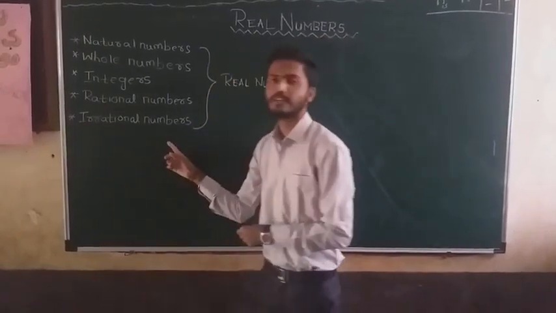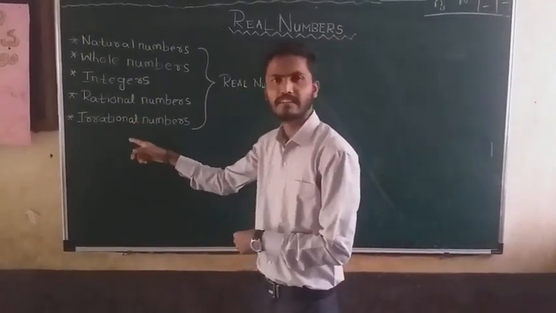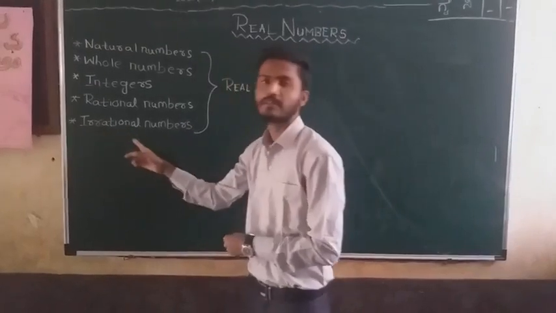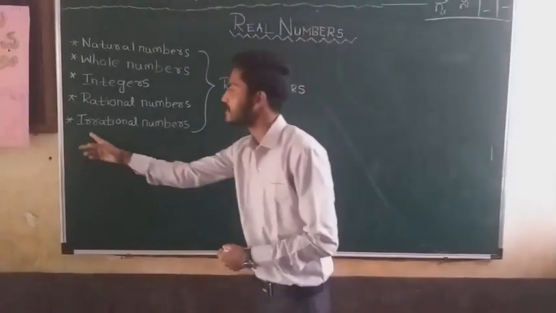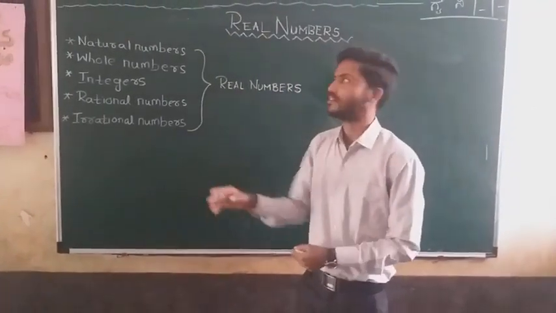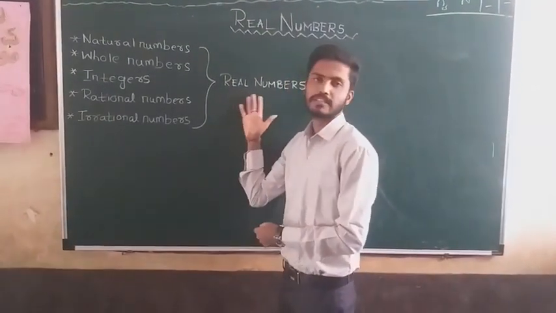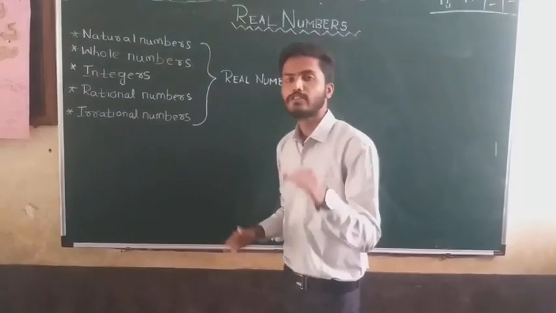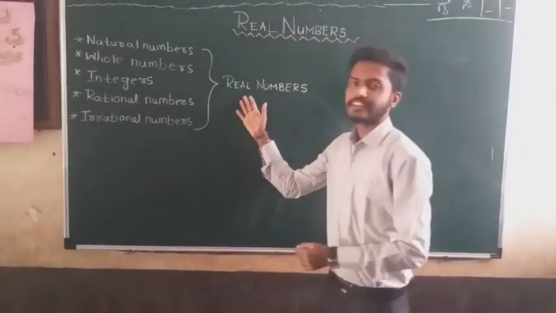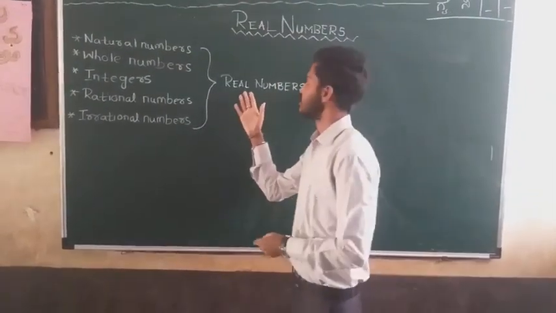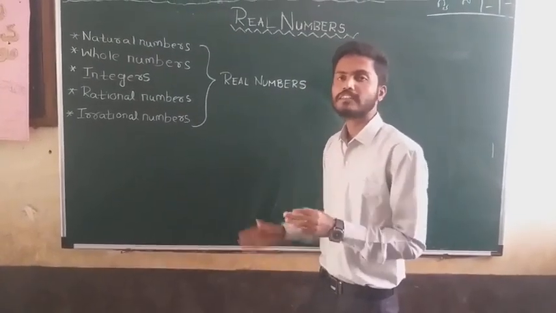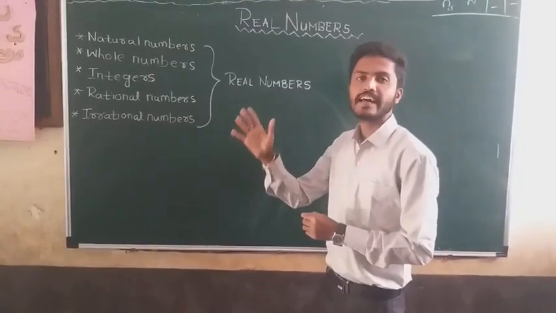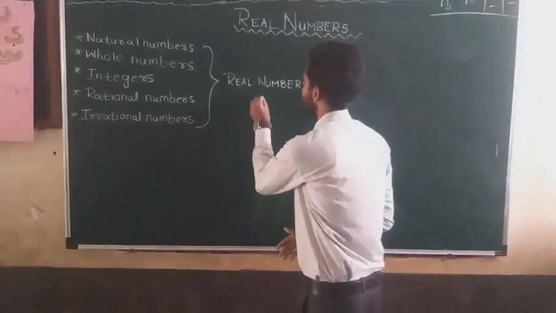Irrational numbers are the opposite of rational numbers. That is, those numbers which cannot be expressed in the form p by q are called irrational numbers. So, coming to the definition of real numbers. In your 9th class, you have studied what real numbers are. If you remember the definition, real numbers are a group of numbers including rational as well as irrational numbers.